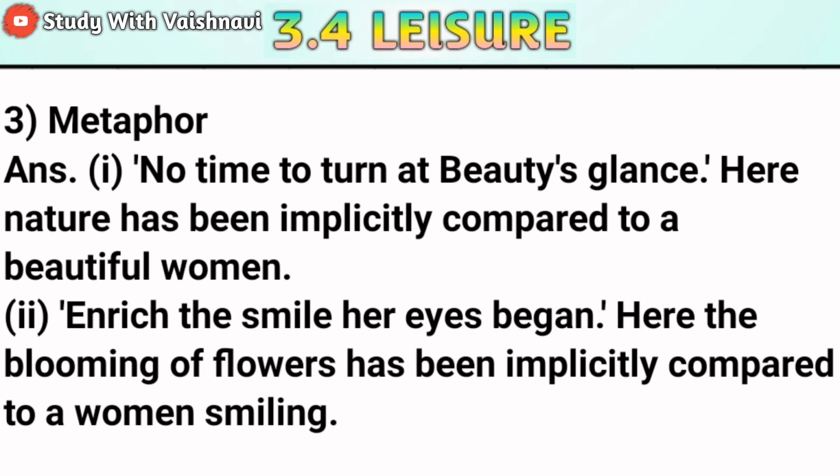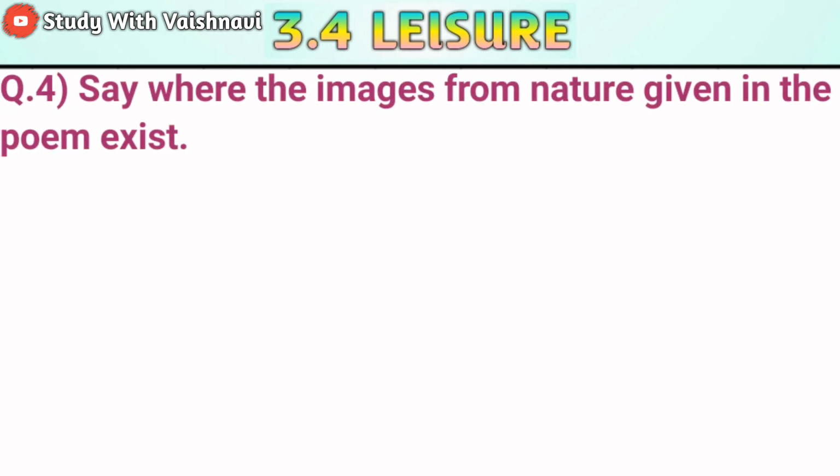Now see the answer. Now see the first one, no time to turn at Beauty's glance. Here nature has been implicitly compared to a beautiful woman. Now next, enrich that smile her eyes began. Here the blooming of flowers has been implicitly compared to a human smiling. Now see students, question number 4. Say where the images from nature given in the poem exist.